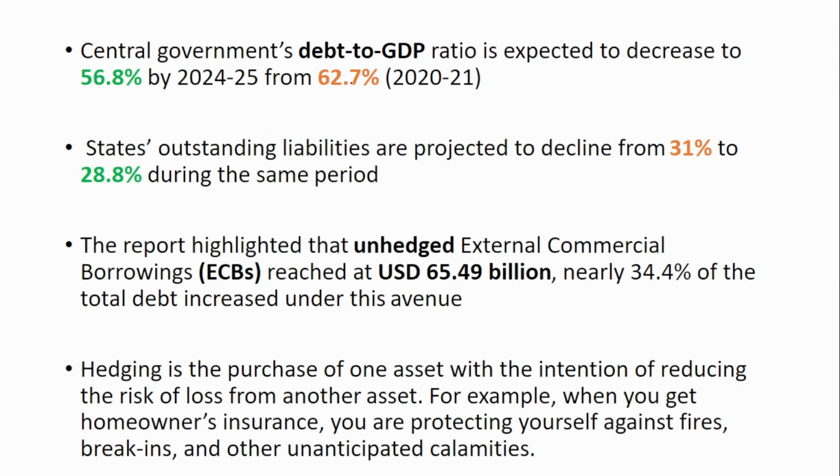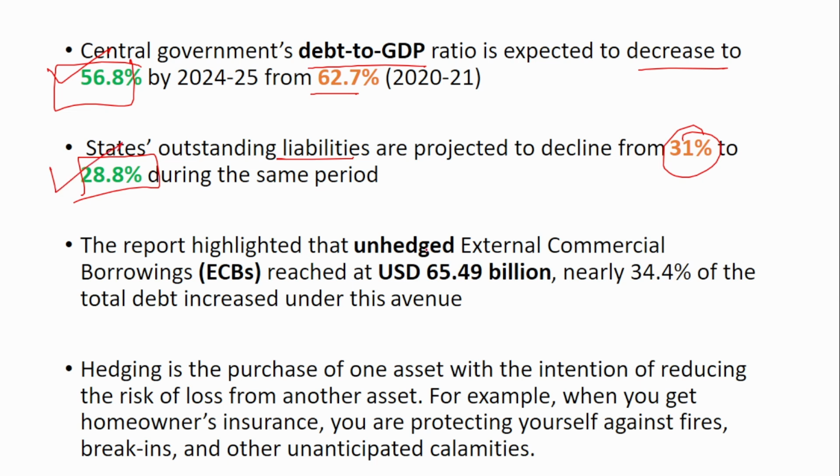The central government's debt to GDP ratio is expected to decrease to 56.8% from 62%, and the states' outstanding liabilities are projected to decline from 31% to 28%. Remember, the central government debt to GDP is expected to decrease to 56%, and the states' liability to 28%.